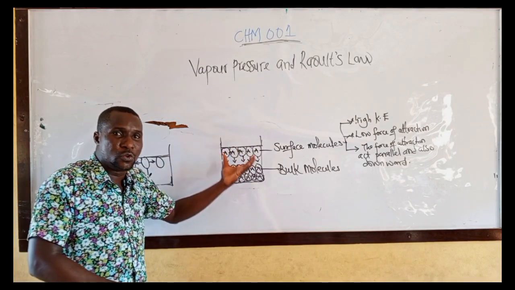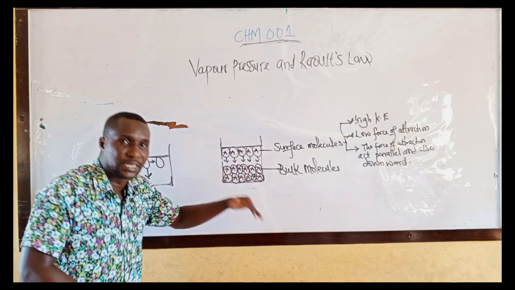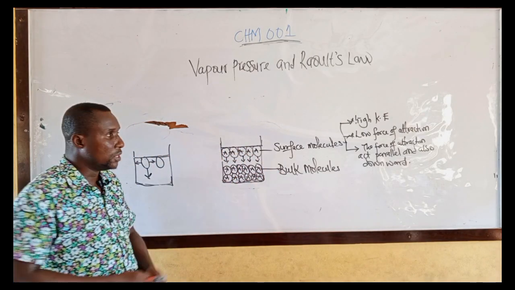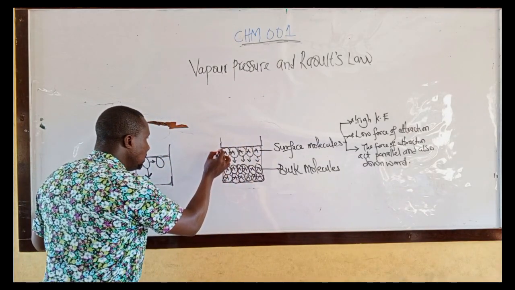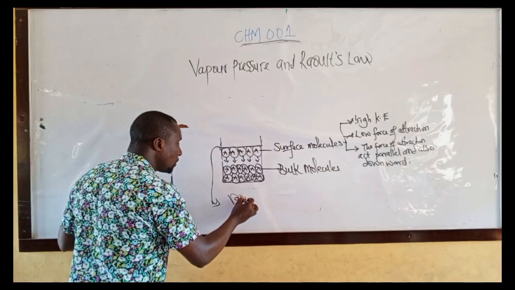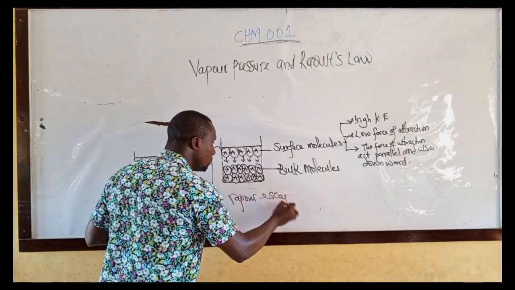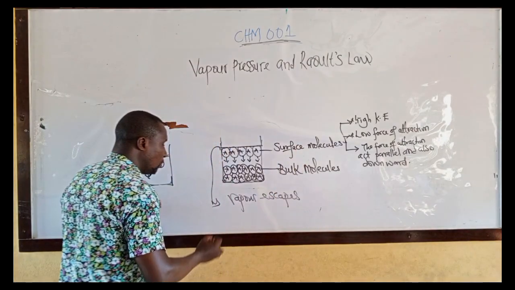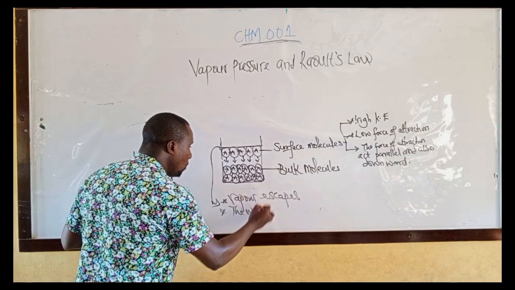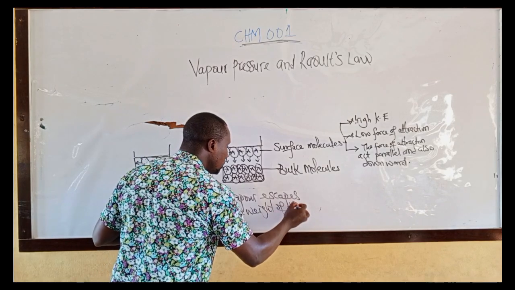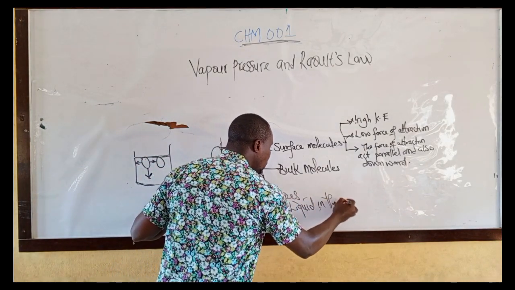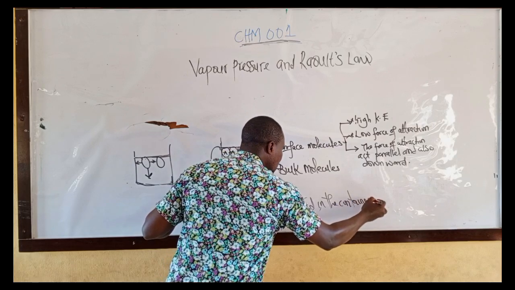The weight of the liquid in an open container decreases due to evaporation. Take note. That means in this open container, vapor escapes into the atmosphere, and two, the weight of the liquid in the container decreases.